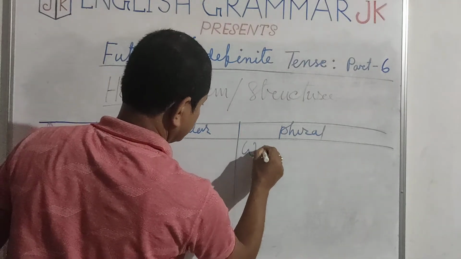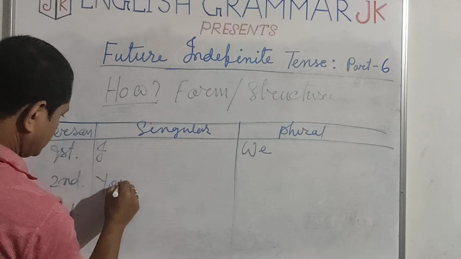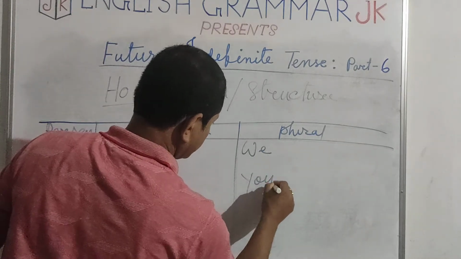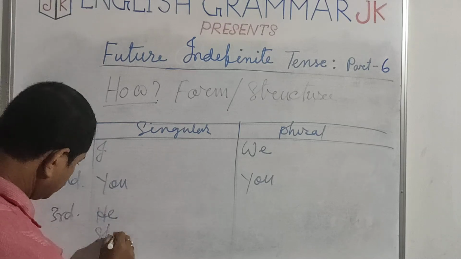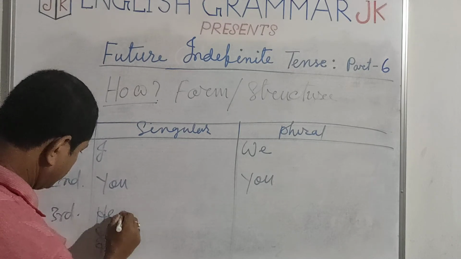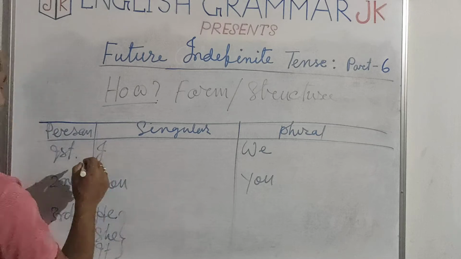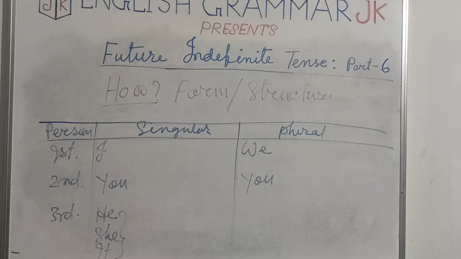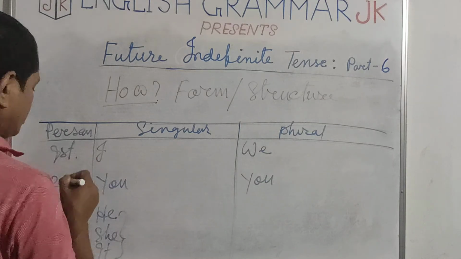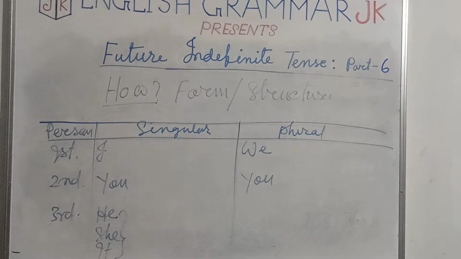I, we, you, he, she, it. With this comes the subject, and then the main verb. Along with it there is an auxiliary verb, or rather a helping verb, shall and will.